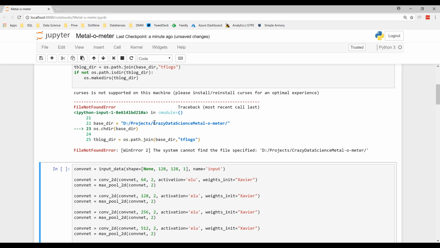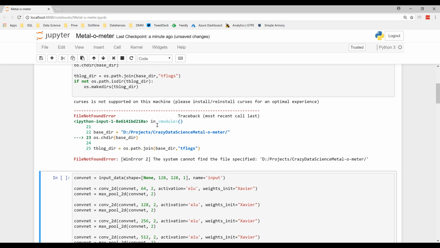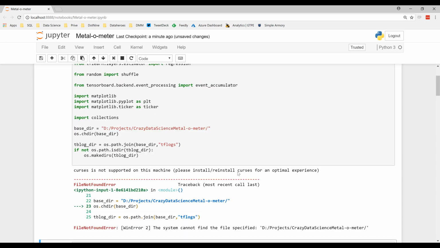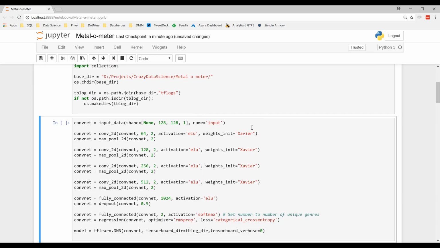Apparently I did something wrong with my folder in the meantime. So I forgot a slash. I'm terrible at Python. I always forget slashes in Python. Let's fix it.